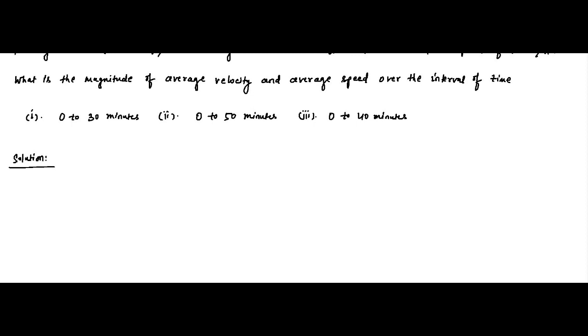So we have a man who starts from his home to the market, supermarket, which is 2.5 kilometers away.